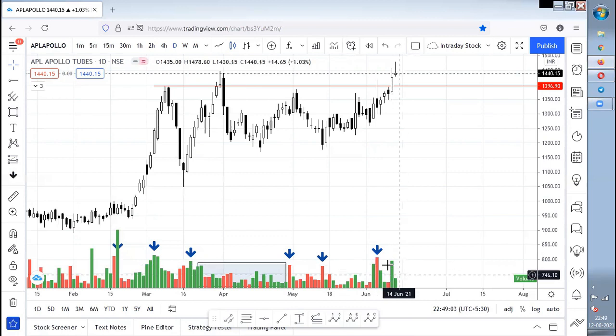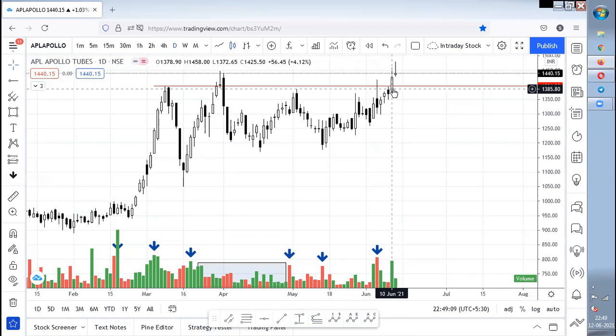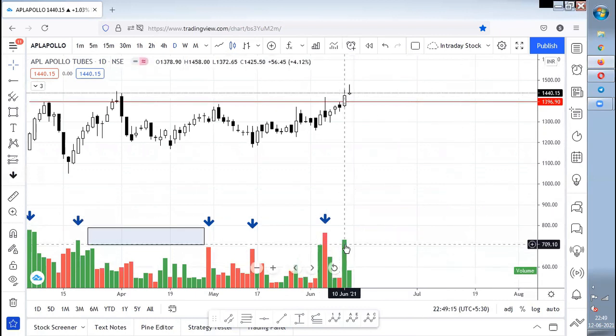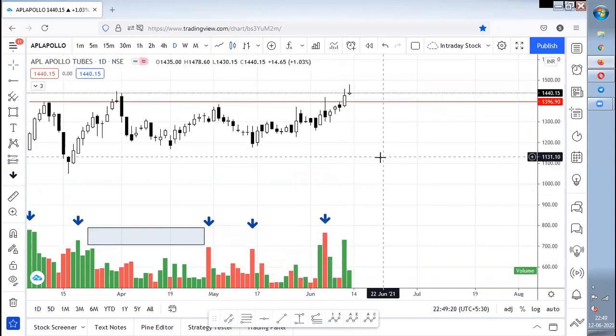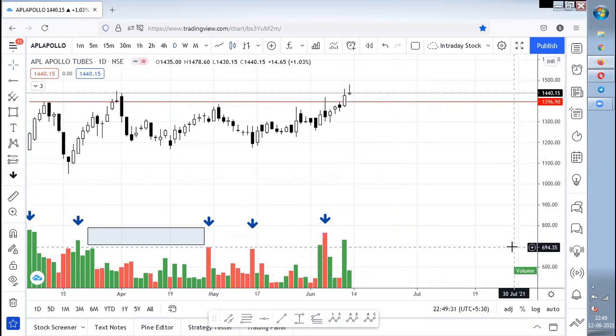Here what I'm trying to say is that the red candle is very, very big, and even though the breakout candle is good, and the breakout is done, this particular green candle's volume is less than the red candle's volume. That is why I am considering this particular stock as a fakeout. Clear? It can be a fakeout and fall down. I'll not give 100% surety. I'm just following the concept which I'm using, from the book. I'm ensuring that I do not enter into a fake breakout. To me, this is a fake breakout, so I won't enter this stock.